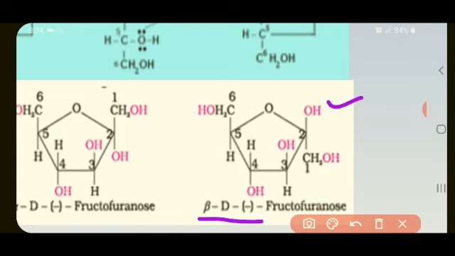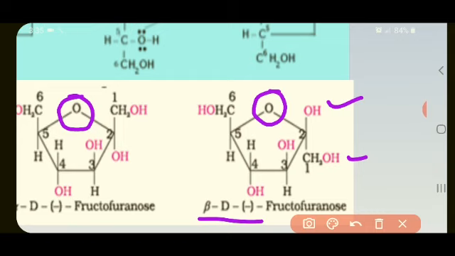This is first carbon atom in this. Then second carbon is attached to OH, and second and fifth are linked with O. In this structure also, second and fifth are linked with O. Third carbon atom, OH, is always on the up. That is, OH is on the top, H is down. Fourth, OH is down. And fifth one, H is down.